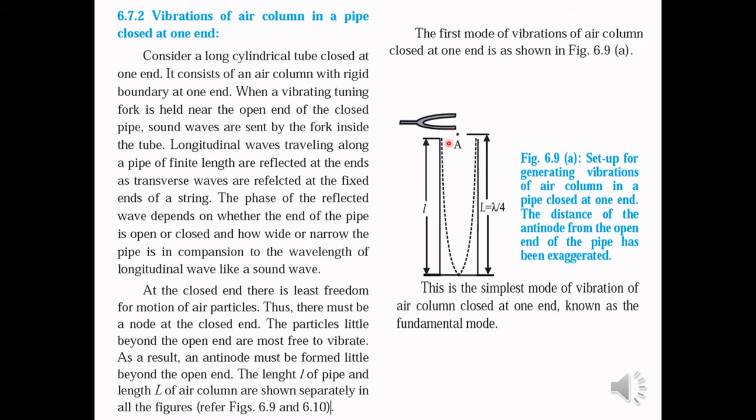Now, in case of a pipe which is closed at one end, we know what are the boundary conditions. The node is formed at the closed end as there is least freedom for motion of air particles, and the antinodes are formed near the open end as the air particles are free to vibrate there. Now this diagram shows the first mode of vibrations of air column closed at one end. This is the simplest mode of vibration of the air column closed at one end, and it is known as the fundamental mode.